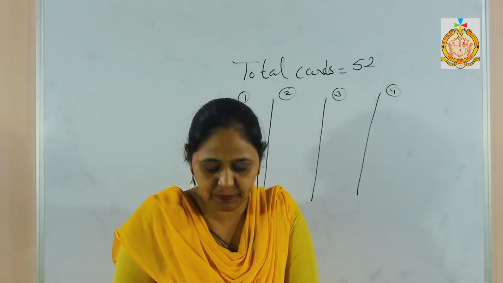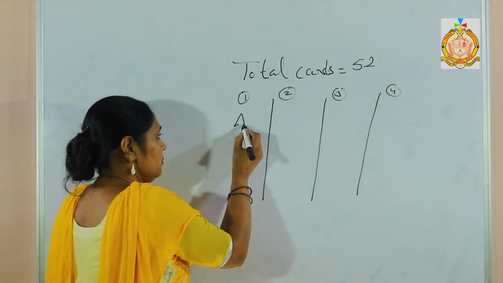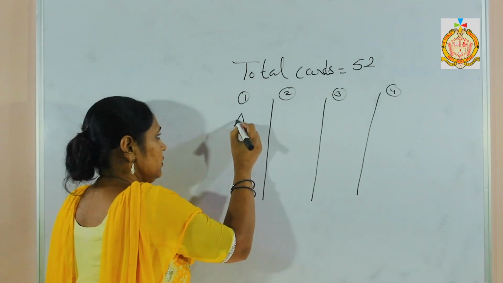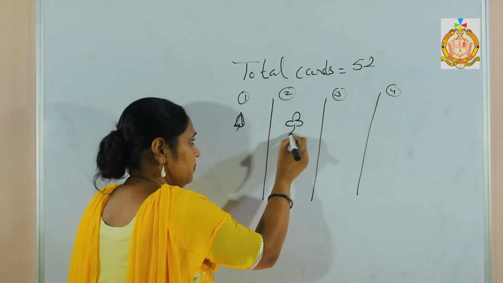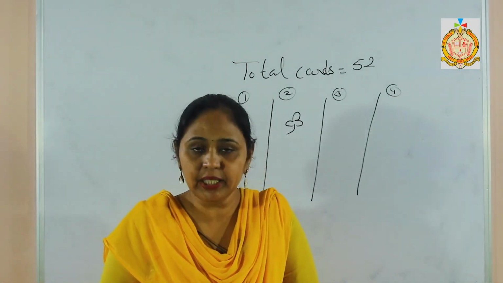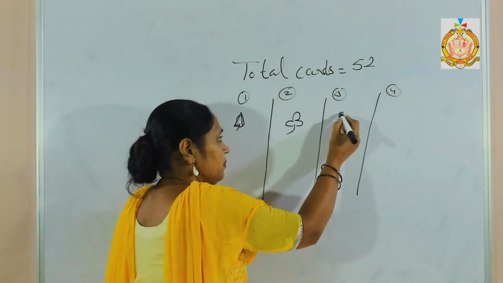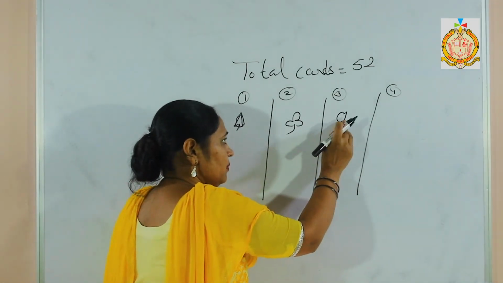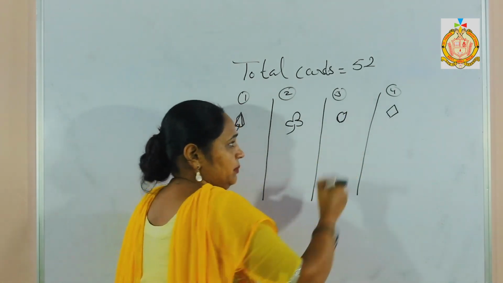One is the spade, like this one. You can say this one, and the other one this shape. Then there are 2 other shapes. One is spade, then the other one is club. Next one is the heart, and the last one is the diamond.